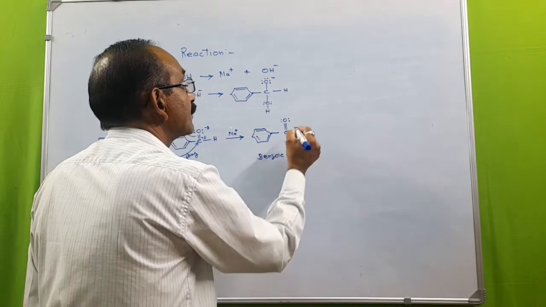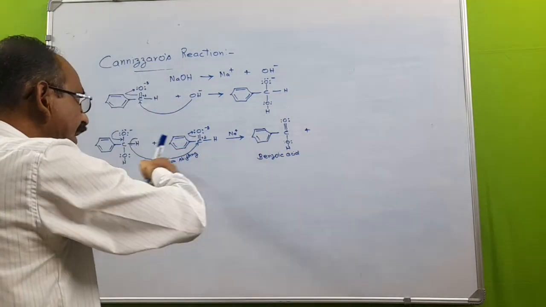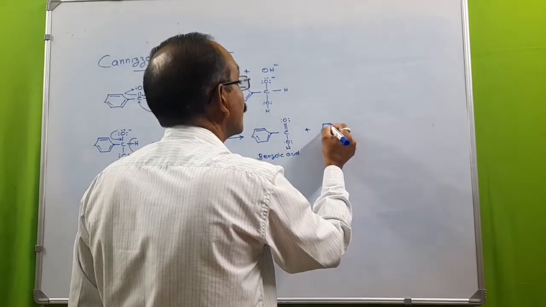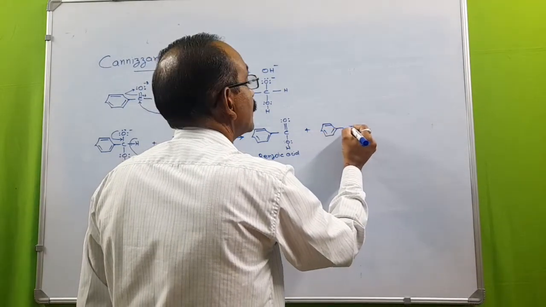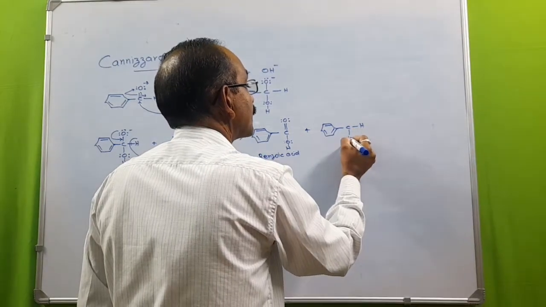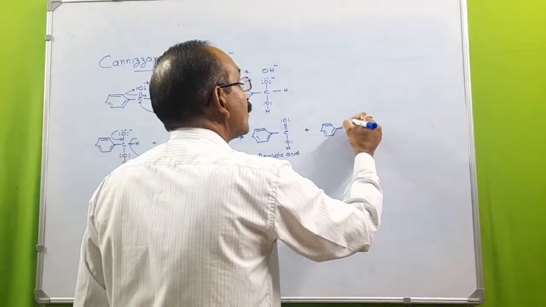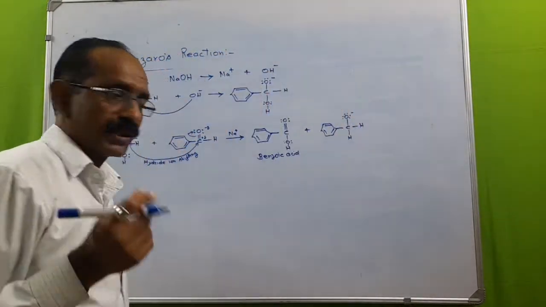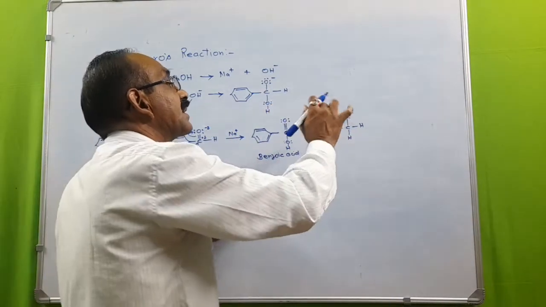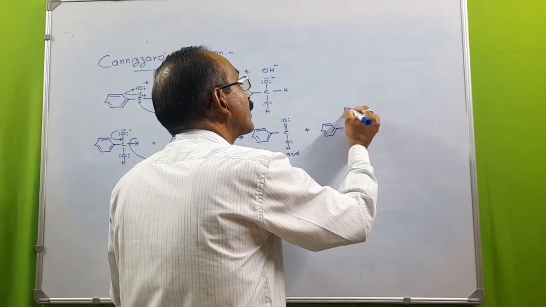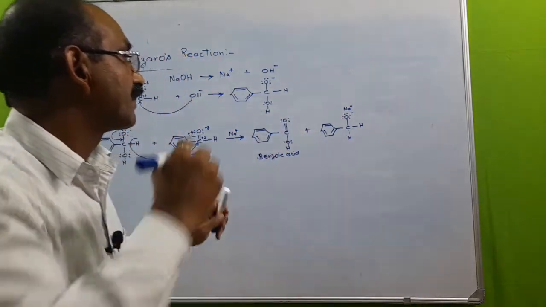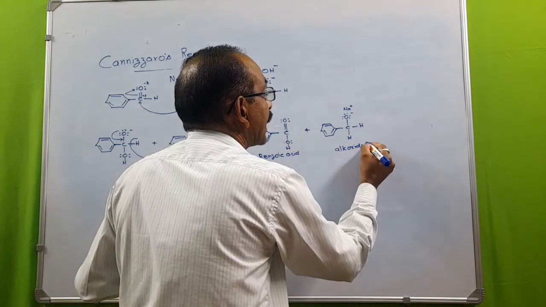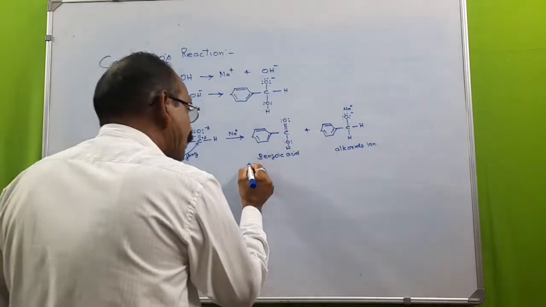benzoic acid. Now, as the hydride ion shifted over the carbonyl carbon, this will form a bond with the hydride ion. Now a single bond will be left in between the carbon and oxygen, and the oxygen will acquire a negative charge. The Na+ ion which is lying in the solution will form a bond with it. So in this way we'll get an alkoxide ion.